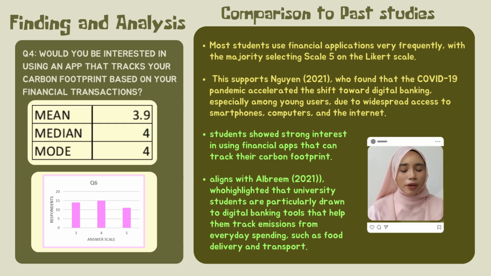Other than that, our finding also shows that students have a strong interest in using financial apps that can track their carbon footprint. This aligns with the Algrim 2021 research, who highlighted that university students are particularly drawn to digital banking tools that help them track emissions from everyday spending, such as food delivery and transport.